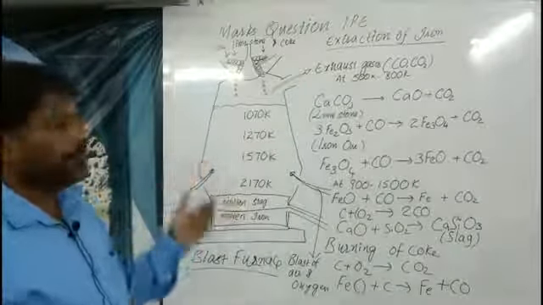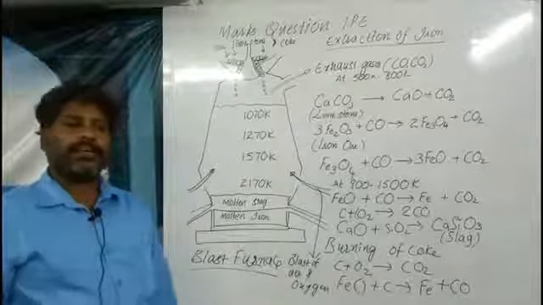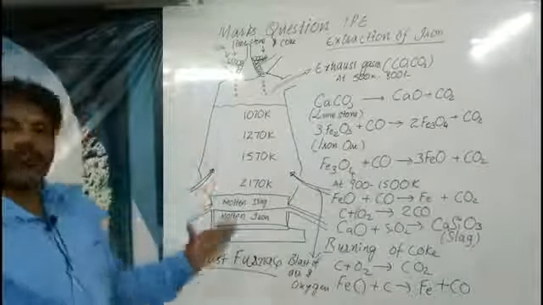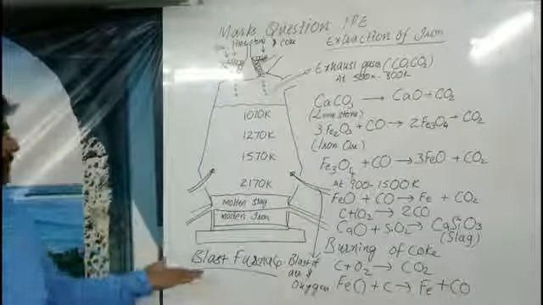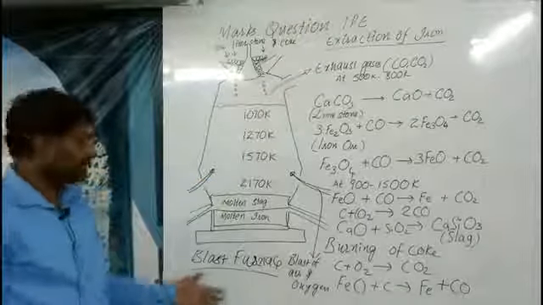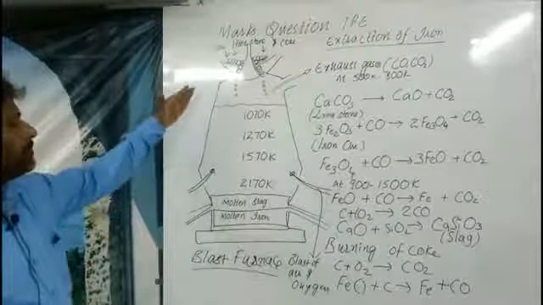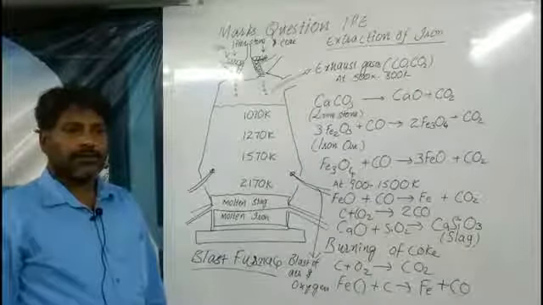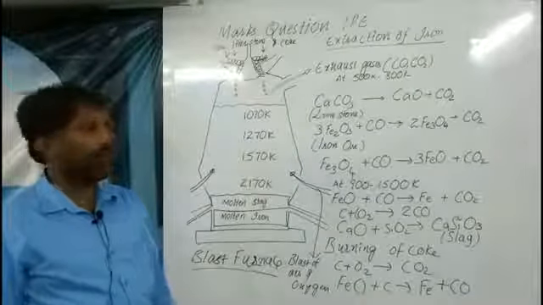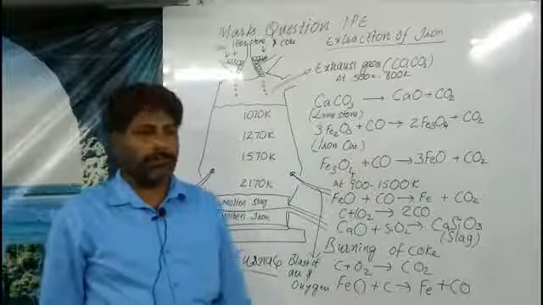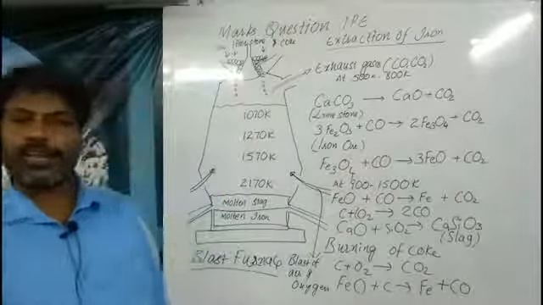So it is a very simple process, very easy to explain, just like a story. First, this is a blast furnace. We have to write the heading extraction of iron. Next, the blast furnace. It is a very simple furnace. You can easily draw it on paper. If you are unable to draw it, that is fine, but equations are compulsory and explanation is very important.